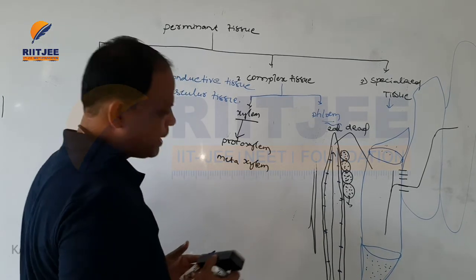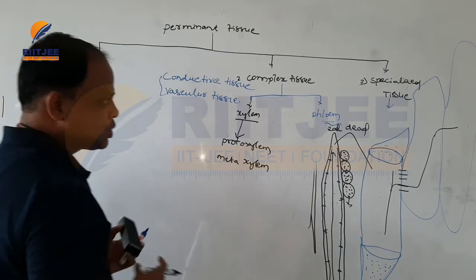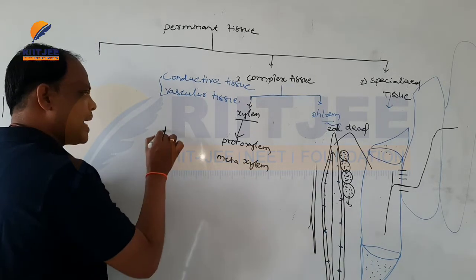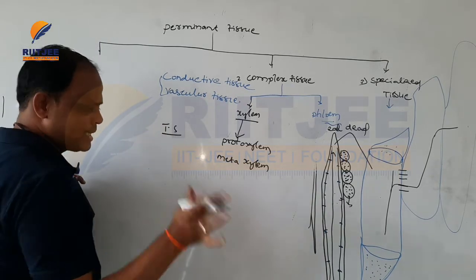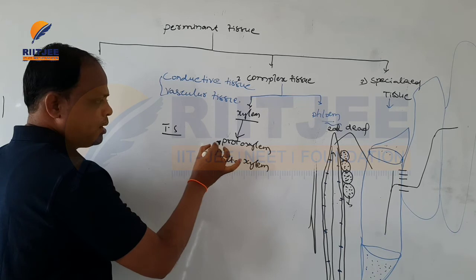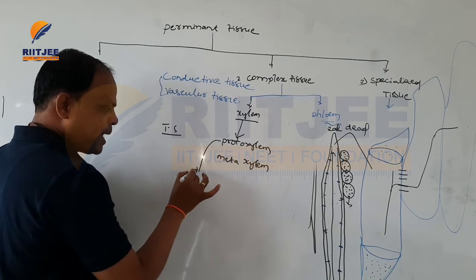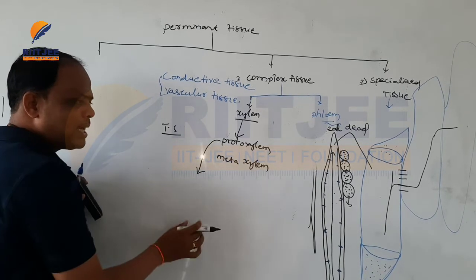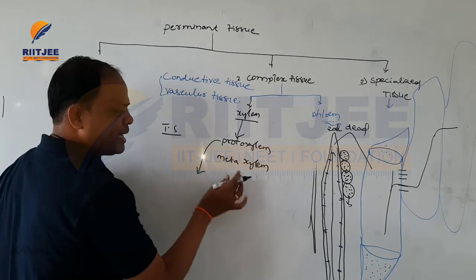Protoxylem and metaxylem. For example, in the transverse sections of roots and stems, the protoxylem can be present inside and the metaxylem lies toward the peripheral ends.